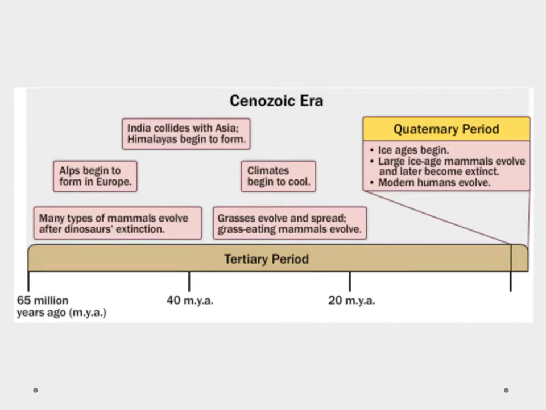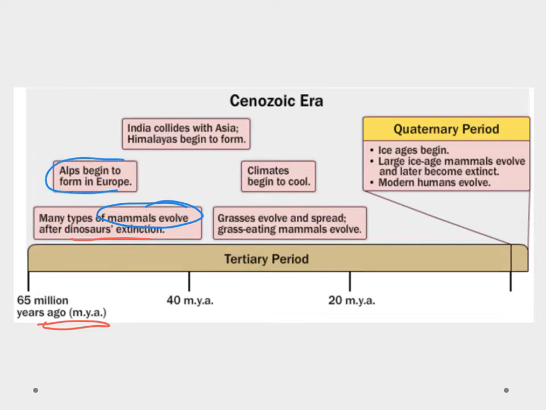So, our quick overview of the Cenozoic Era. If we take a look here, it happened from about 65 million years ago till today. We're in the Cenozoic Era right now. We had a bunch of different things happen. We remember that at 65 million years ago, we had the extinction of the dinosaurs, and what we saw was this massive evolution of mammals. That's why we call the Cenozoic Era the Age of Mammals.